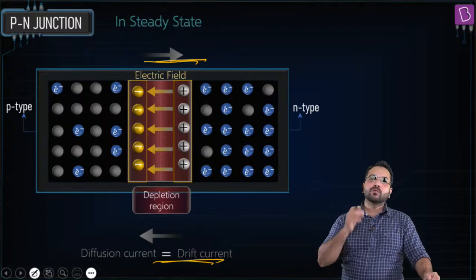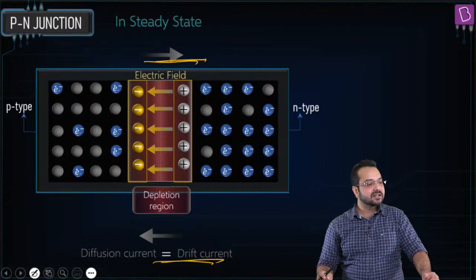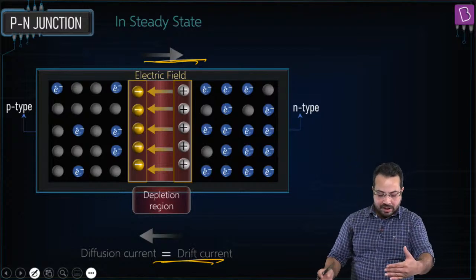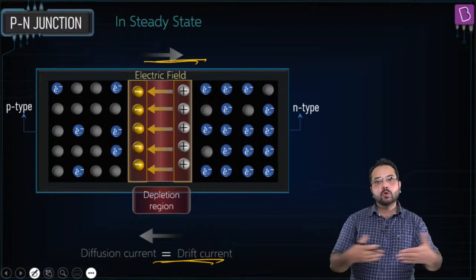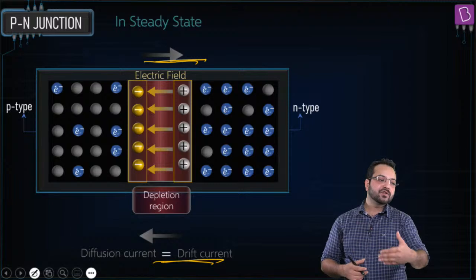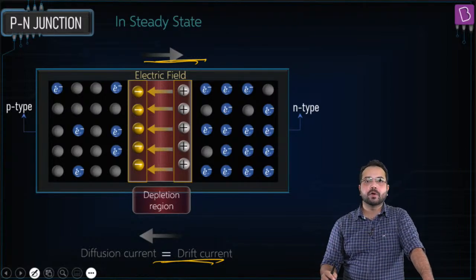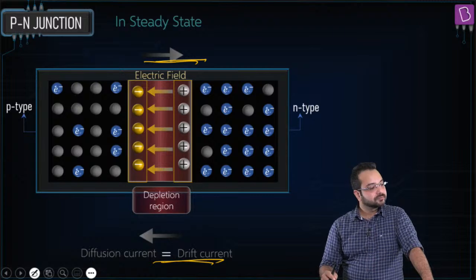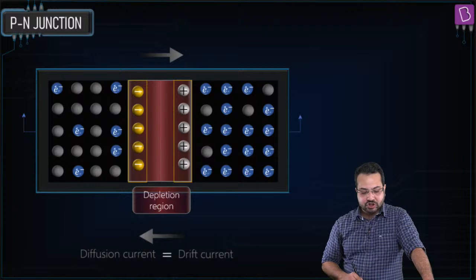So diffusion current would be there, but what is happening in the steady state? In the steady state, the diffusion current and the drift current are going to be equal, okay? So there is going to be no net current flowing, but current is still flowing, diffusion current is still flowing, and drift current is still flowing. Is that clear? Alright, so I hope this is clear. So this is basically a PN junction.